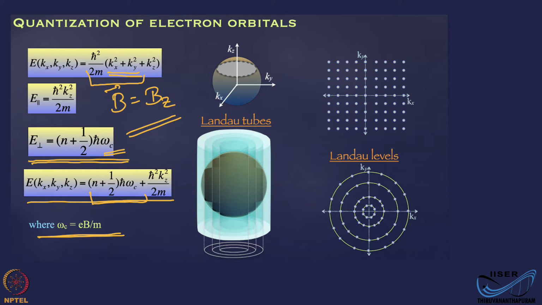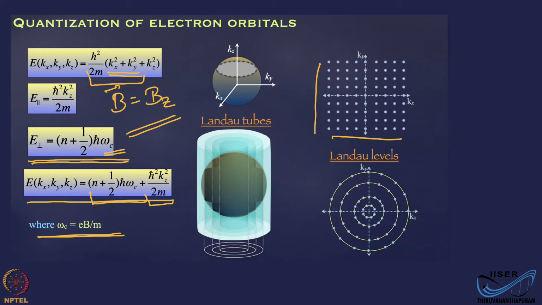And in the z direction, the motion is not affected. The dynamics is not affected. There you can write h bar square kz square by 2m. That term is separate. So now, if you look at what has happened to these states in k space, you have a uniformly distributed periodic set of states in k space. Okay.